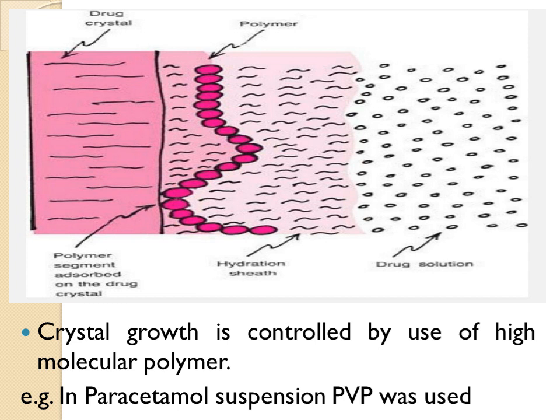The diagram shows that the polymers are adsorbed on the surface, and they create a hydration sheet surrounding the particle surface. Beyond that, there is the drug solution. From the drug solution, the dissolved particles diffuse through the hydration layer and attach to the surface to form the crystal.